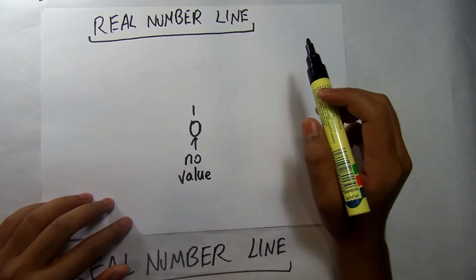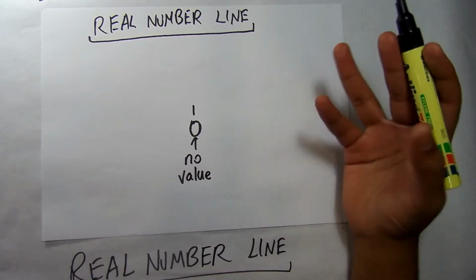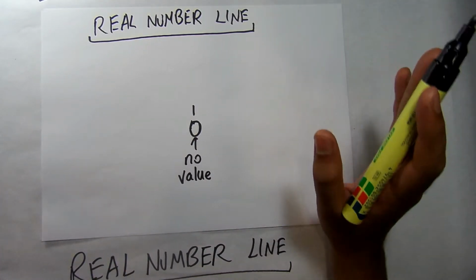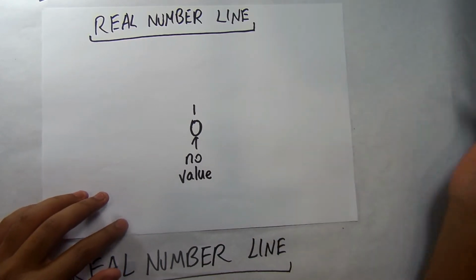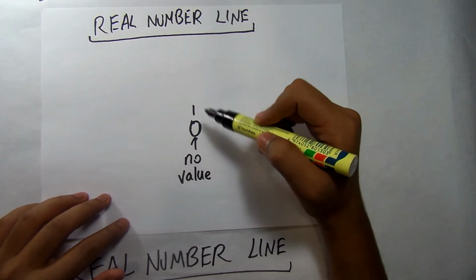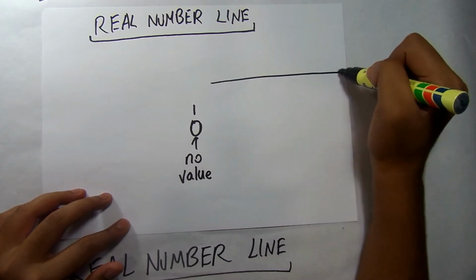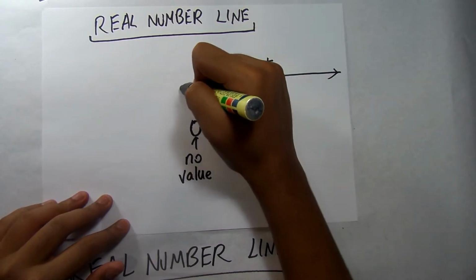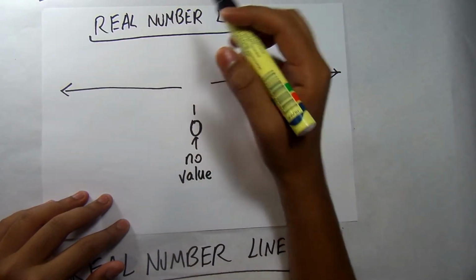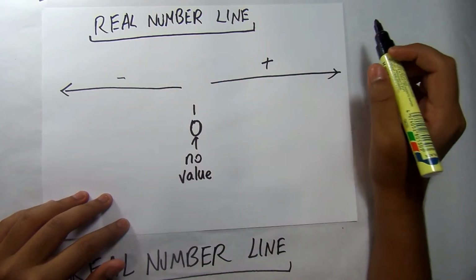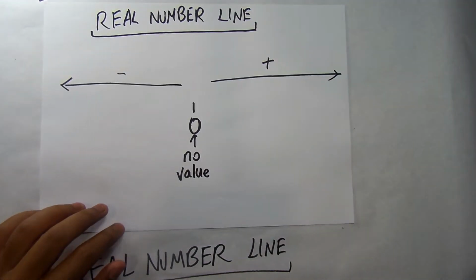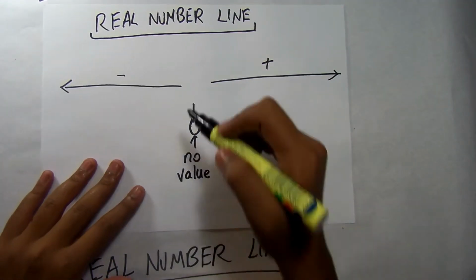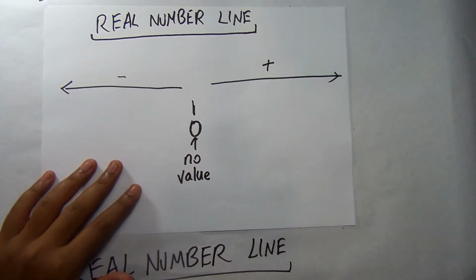Every number is measured in its size, in its strength, by how far away it is from 0. The further away the number is from 0 to the right side, the bigger it is. The further away it is to the left, the smaller it is. So every number is put with respect to 0, and it's the most important number on the number line.